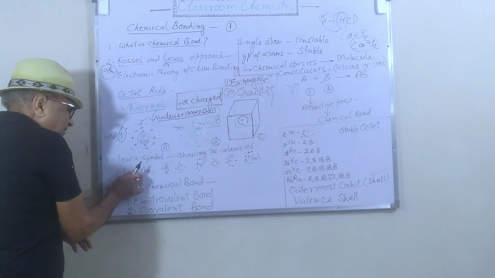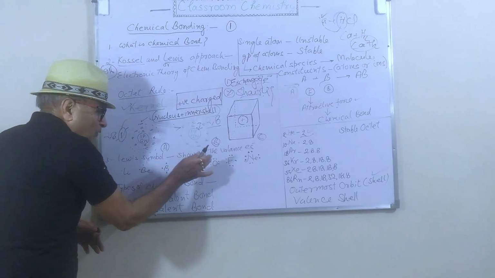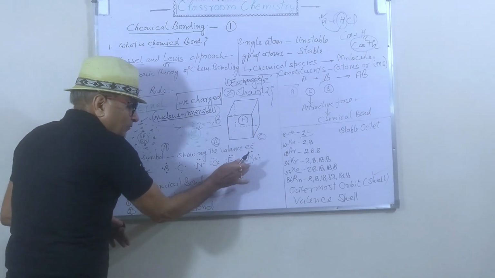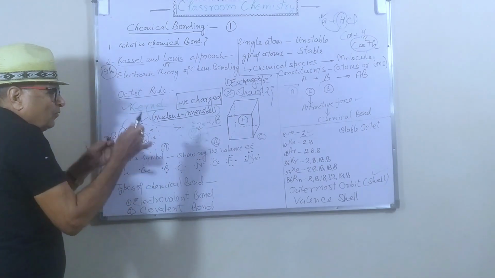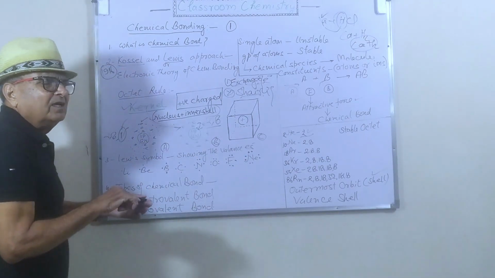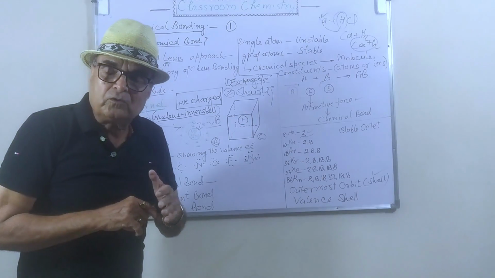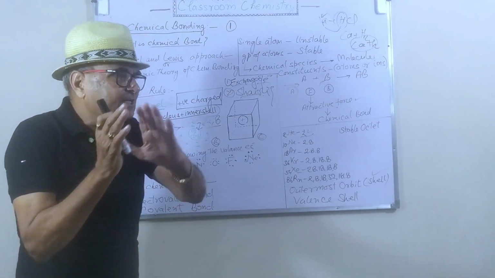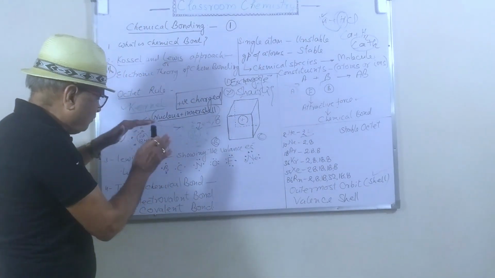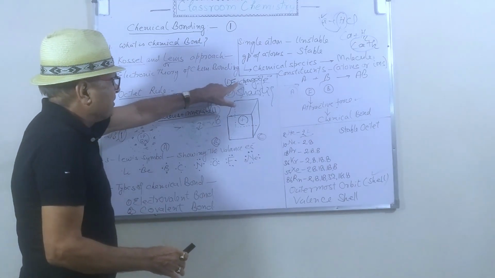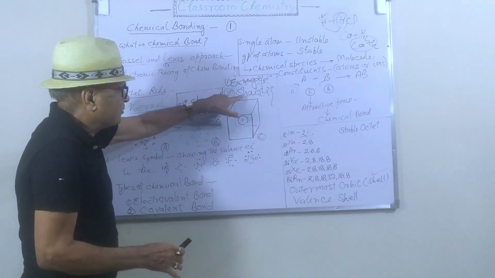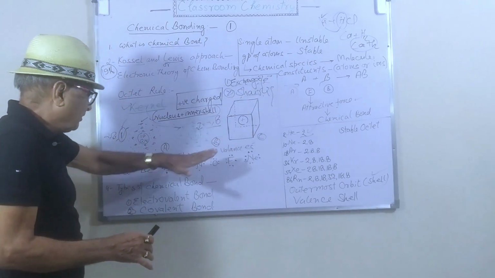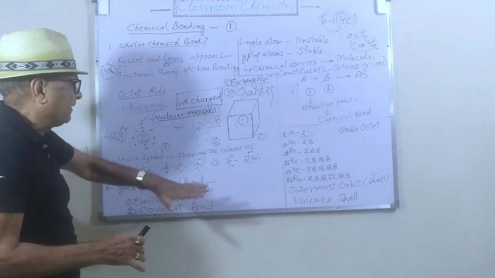These electrons are called valence electrons. By the number of these electrons we can decide the valency, and we can also decide whether there will be an exchange of electrons or a sharing of electrons. This was about the Lewis symbol.